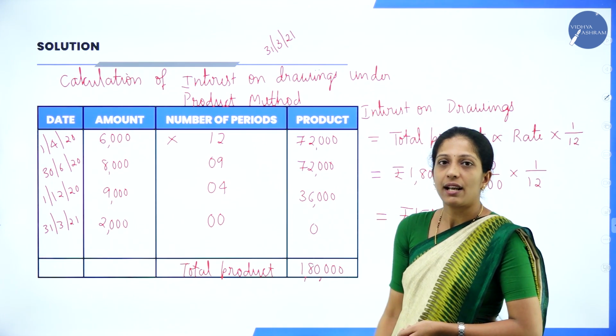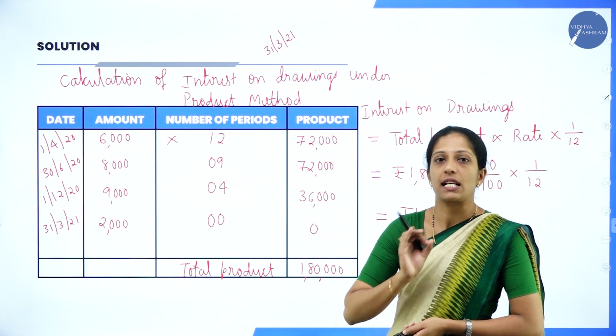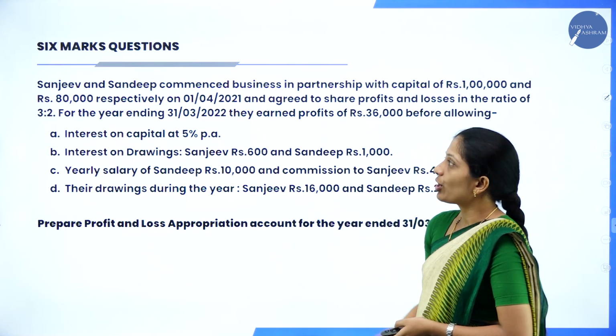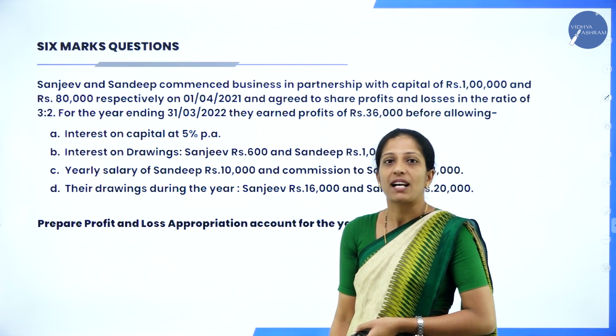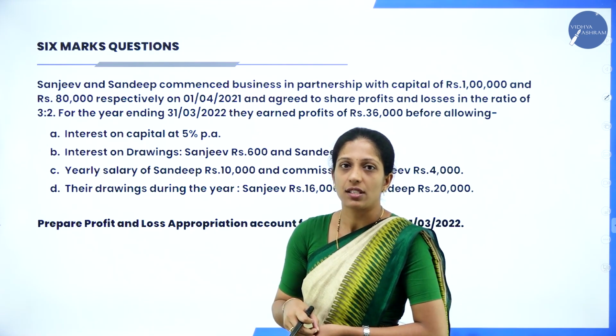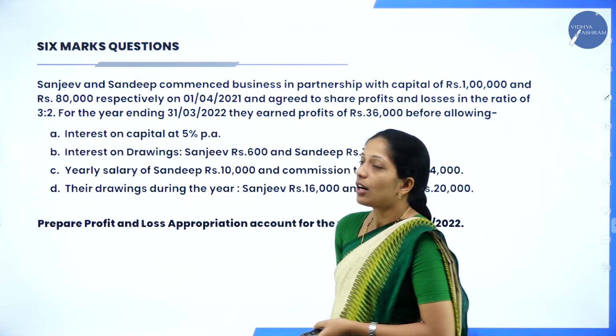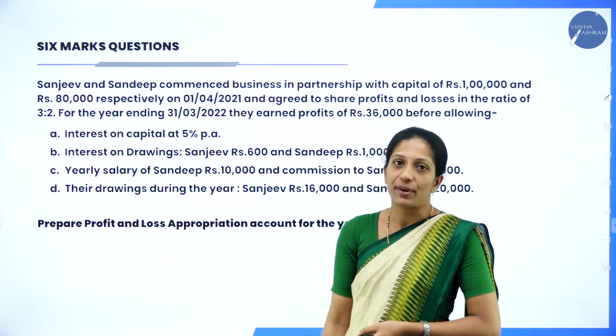So hope you are clear about it. Very easy problem, you can easily solve. Now moving on to the next type of 6 marks question that you can expect from this chapter, that is your profit and loss appropriation account.